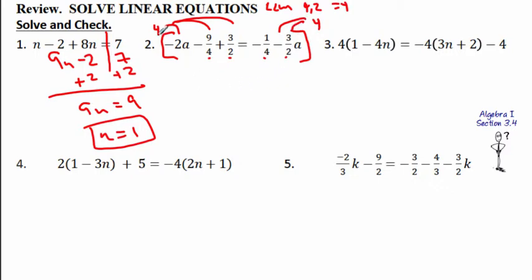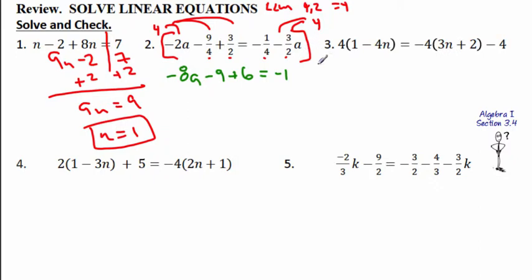Okay, so what do we get when we do that? 4 times negative 2a. That's going to be, let me change color here so we don't get mixed up, negative 8a. And 4 times negative 9 over 4, the 4's would cancel, and you're left with minus 9. 4 times 3 over 2, 2 cancels with a 4, you're left with a 2. 2 times 3 is 6. So we get a positive 6 equals, and hopefully you can see what's going on here.